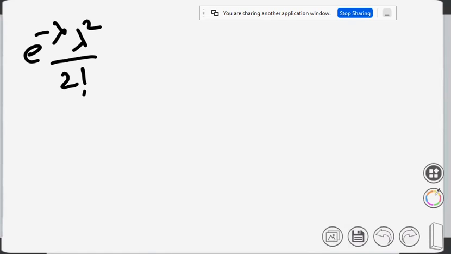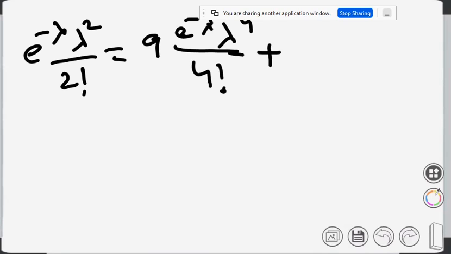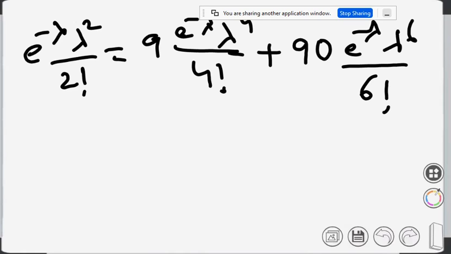Then e to the power minus lambda gets cancelled, and lambda square also gets cancelled.